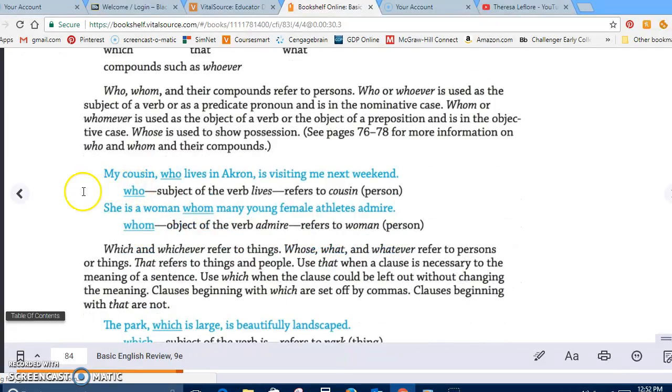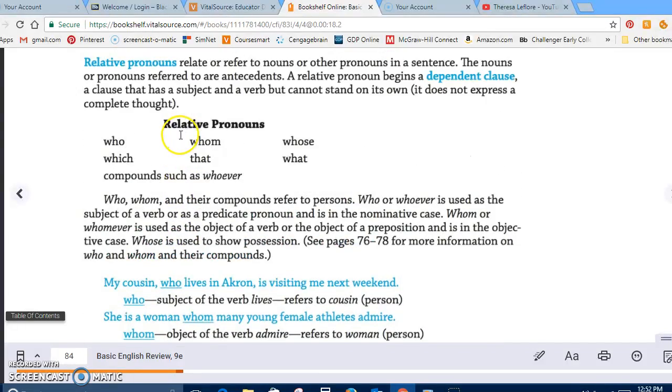So, for example, in this sentence here: my cousin, who lives in Akron, Ohio, is visiting me the next weekend. Who lives in Akron is the dependent clause. It has a subject, who, a verb, lives, and the predicate in Akron. But you can't leave that by itself. You can't just say, who lives in Akron. It needs something else. So it is dependent upon something else. That makes it a dependent clause. So who would be your pronoun here? And since it is the subject of the verb lives, that makes it a relative pronoun using who.